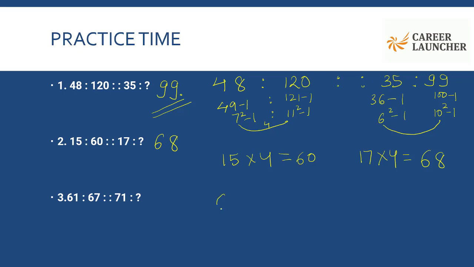Third one. 61 is to 67. Now what's so special about 61 and 67? 61 and 67 are two consecutive prime numbers. So after 71, what is the next prime number? The next prime number after 71 is 73. So the one right answer here could be 73.